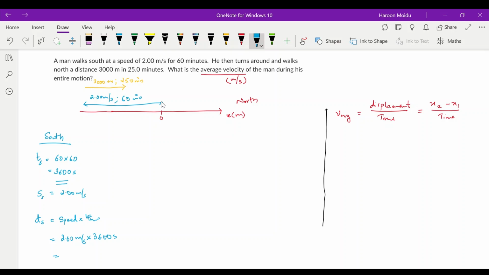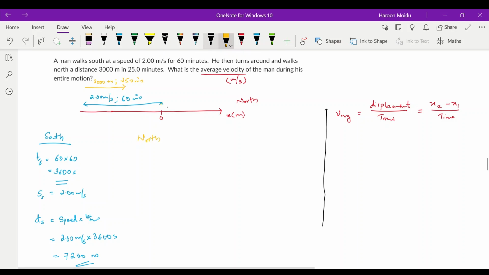So what is remaining? 3600 times 2 will be 7200 meters. So how far he moved? 7200 meters towards south.